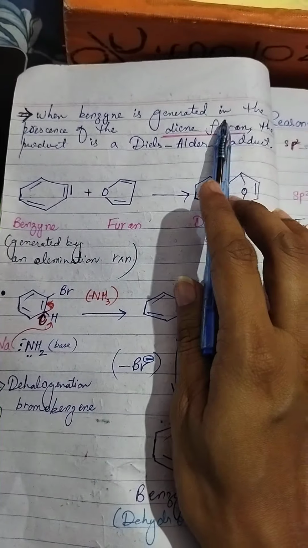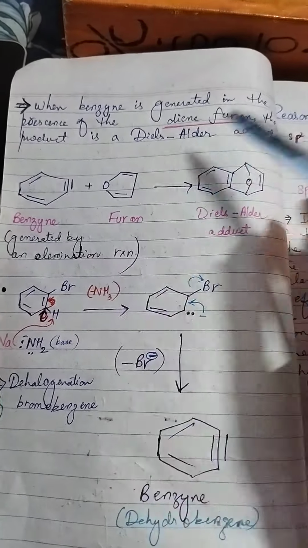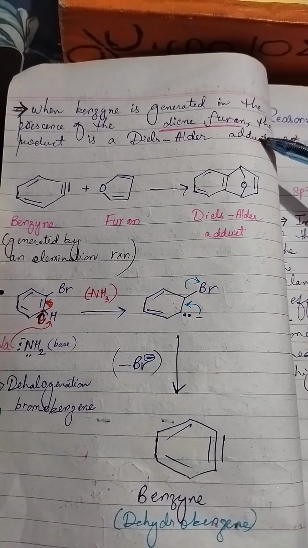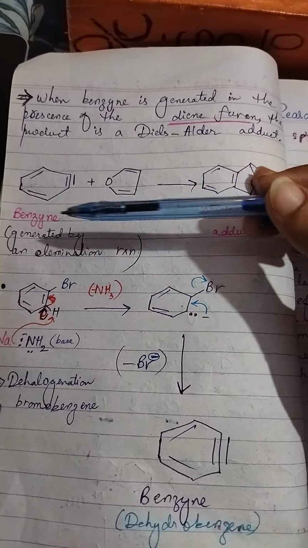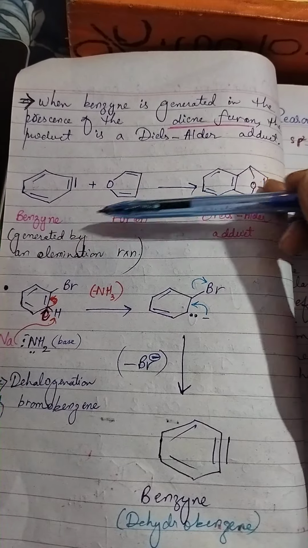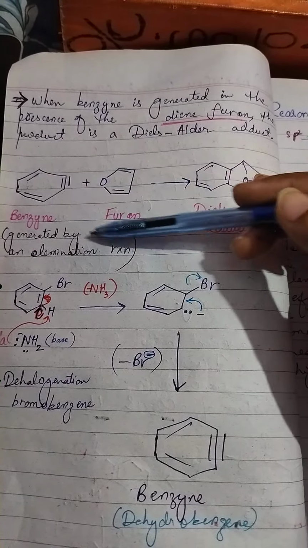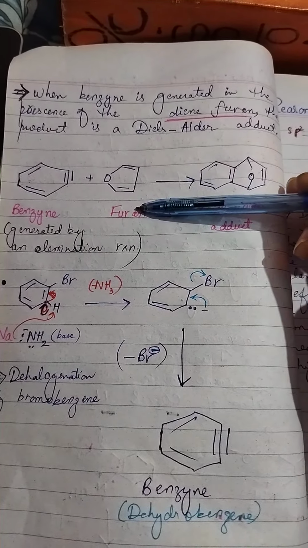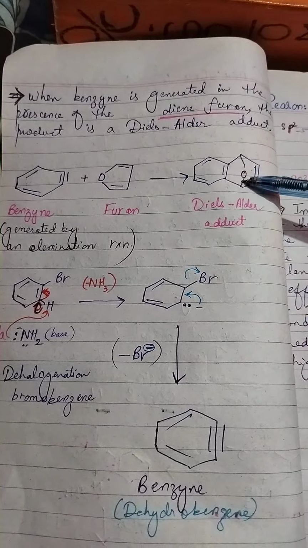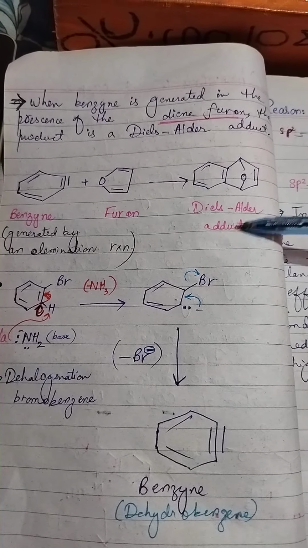When benzyne is generated in the presence of the diene furan, the product is a Diels-Alder adduct. Here you can see this is benzyne and it is generated by an elimination reaction. This will react with the furan ring and this Diels-Alder adduct is formed.